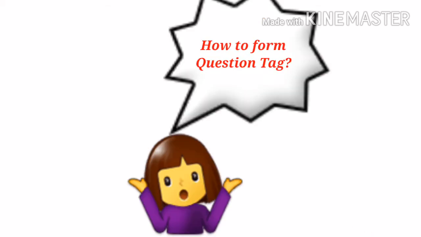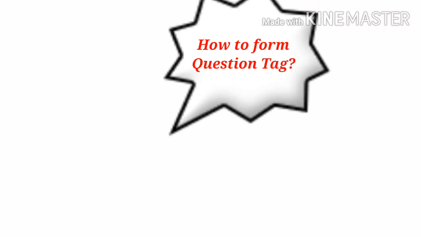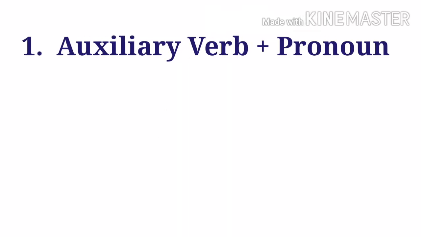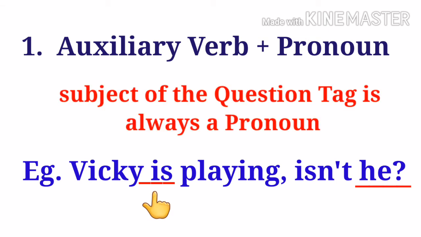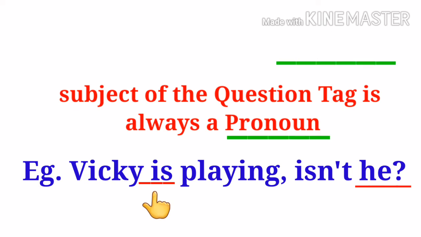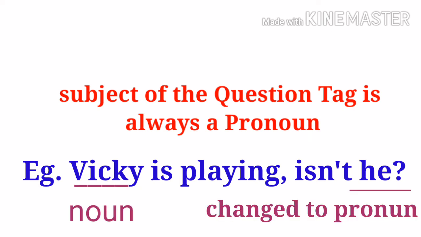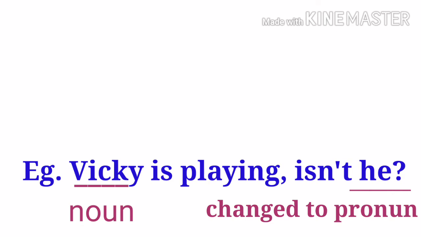Now students, there are certain important rules which you have to follow to form question tag. Number one is, always remember that a question tag is formed by an auxiliary verb plus pronoun. In other words, the subject of a question tag is always a pronoun. You can see in the example how the noun Vicky is changed to the pronoun he in the question tag.